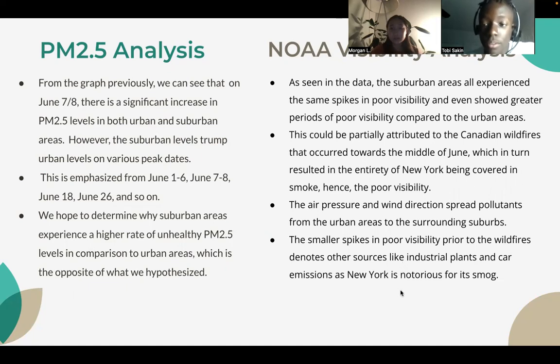Wind direction also could have played a role in spreading pollutants from the urban areas to surrounding suburbs, and smaller spikes in poor visibility prior to the wildfires and after the wildfires could be from other sources like industrial plants, car emissions, and possibly construction, due to New York being a very busy city.